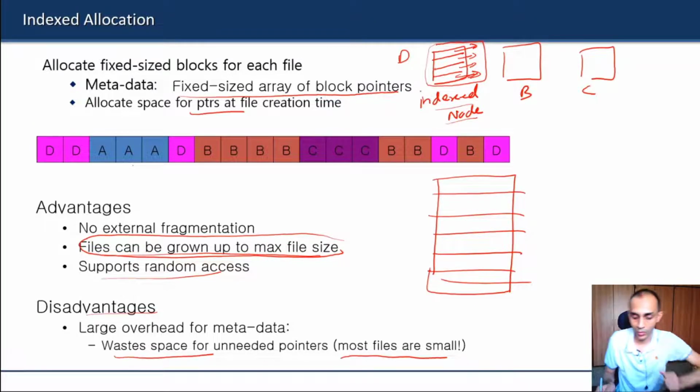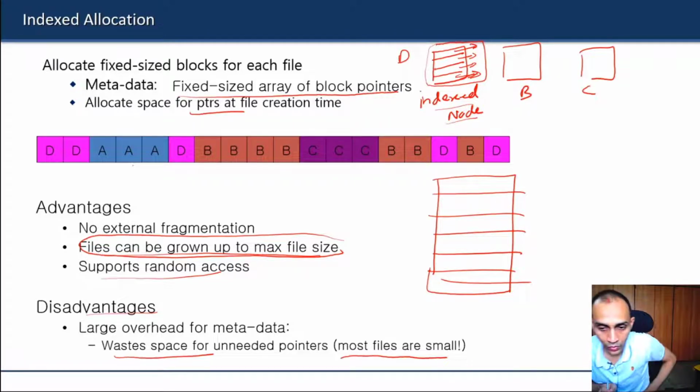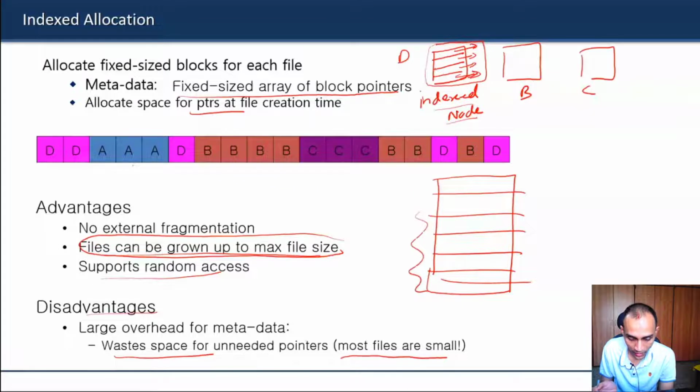Most file sizes are typically a few kilobytes. But still, you may occasionally want to store one very big file of maybe gigabytes or terabytes. So how do you handle that? You cannot have a very big index node to keep track of that, at the cost of wasting that extra metadata on most of the files.